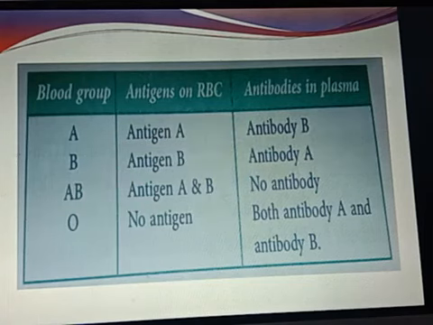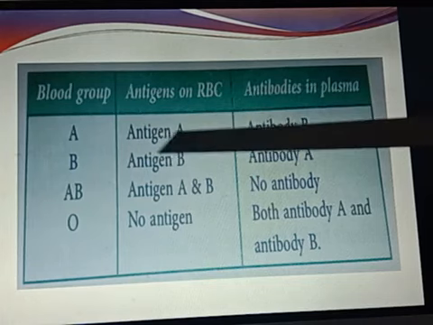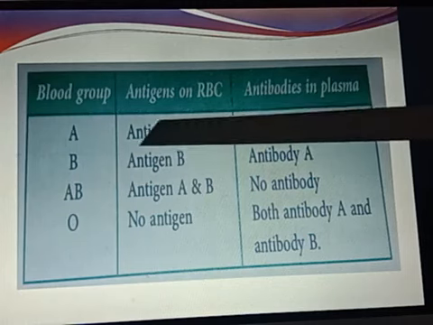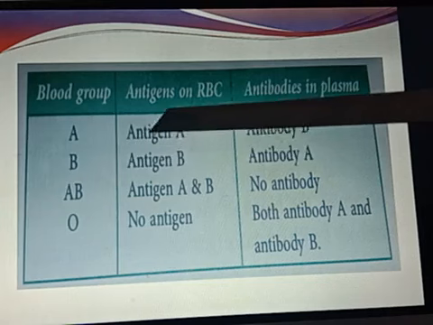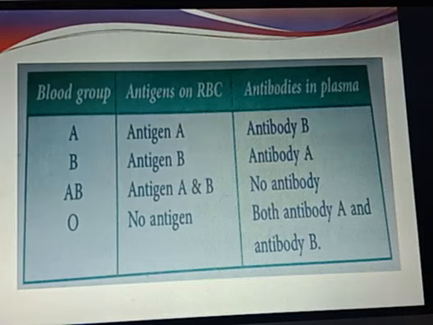So we will find what makes them different, what is present and what is absent. In blood group A, first of all we will see the antigen on RBC. Antigen A is present, and where is the antibody present? It is present in the plasma. So in blood group A, antigen A is present and antibody B is present. In the case of blood group B, antigen B is present and antibody A is present.